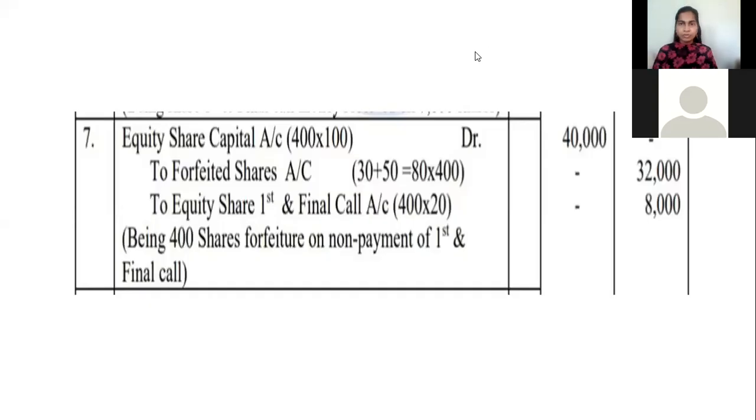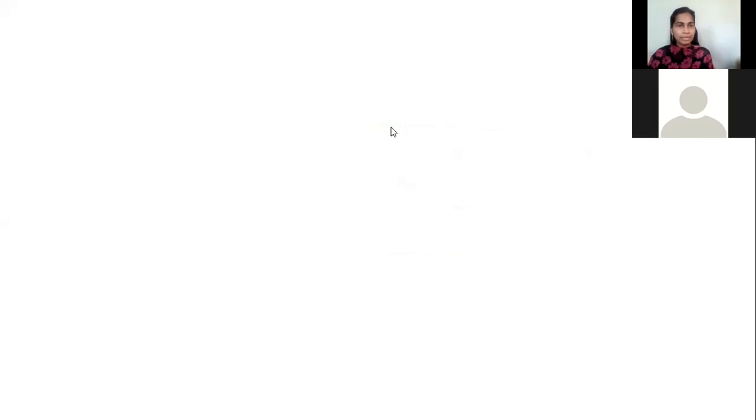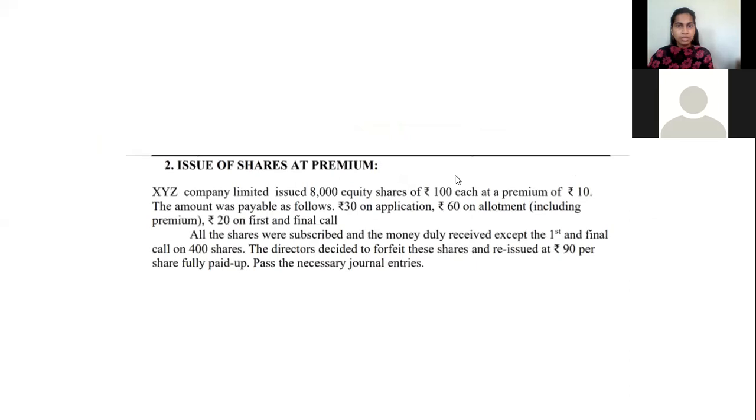Fine. So we were discussing this problem, that is XYZ Company Limited, this question. We have passed the entries till the 3 installments. As you can see, application is done, allotment is done, and the first and final call amount entry we have also passed. Yes, the first 6 entries we have done. Now we are going to pass the 7th entry for this statement.